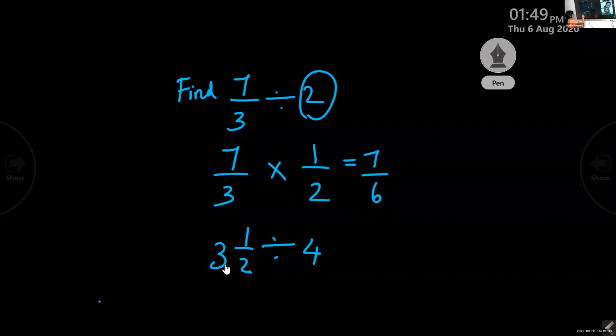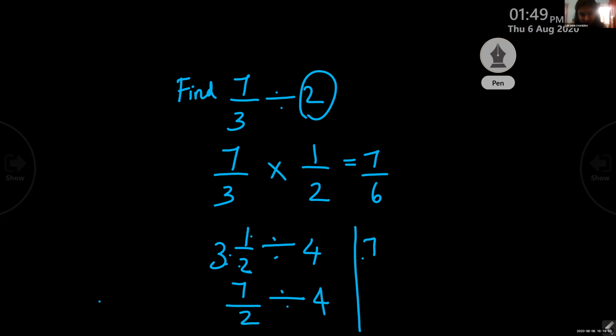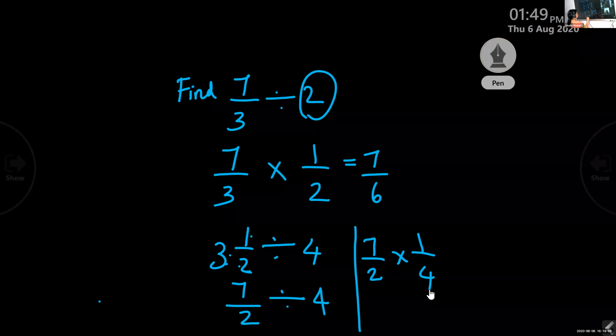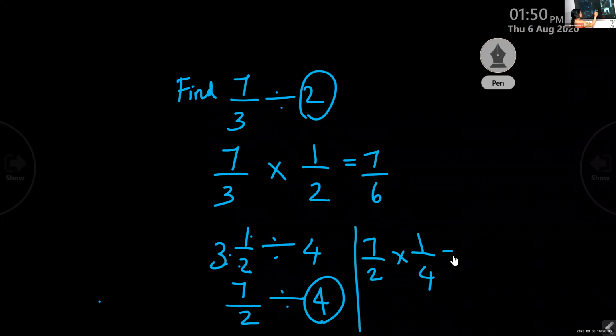So we'll see how it is. 3 into 2, 6, plus 1, 7. 7 by 2. Whenever you find a mixed fraction, before doing the operation, you change it into an improper fraction. Then divide by 4. 7 by 2 into 1 by 4. Find the reciprocal of the divisor. What is it? 1 by 4. Multiply 7 by 2 with the reciprocal. So what will you get? Answer is 7 by 8.